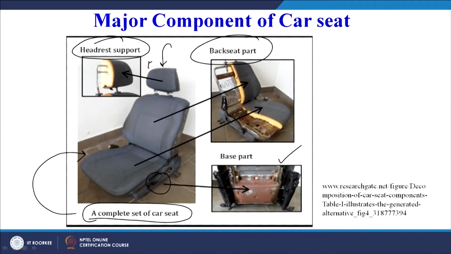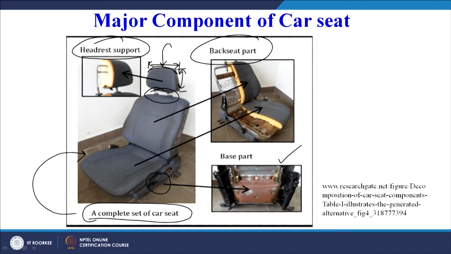We can decide on its width, we can decide on its height. Then there can be an angle to this headrest, and we can also decide the radius of curvature for this. This is a backrest, and there is an adjustment possible here; how much adjustment has to be provided, that also we can decide.